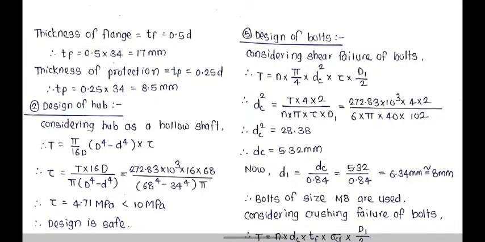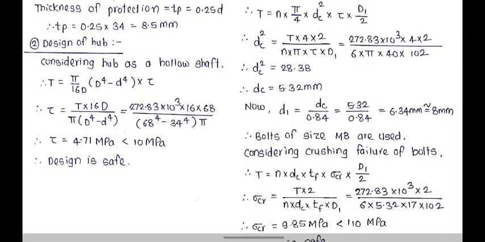Next step is design of bolts, considering the shear failure of the bolts. So here the equation for failure of the bolts in shear will be T is equal to n pi by 4 dc square multiplied by tau multiplied by d1 by 2. Here you have to calculate the core diameter of the bolt, that is dc, and from the equation dc will be 5.32 mm. Now the nominal diameter of the bolt is calculated using the equation d1 is equal to dc by 0.84, and that comes out as 6.34. So take the approximate value as 8 mm. From the standard table we can say that bolts of size M8 are used.